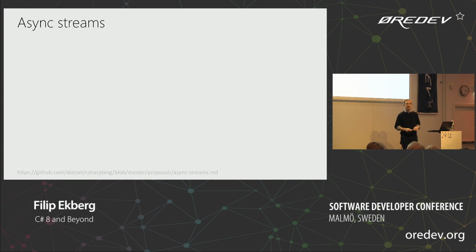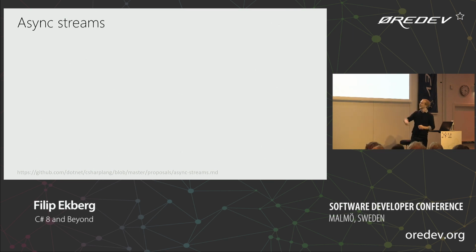Well, we're getting something called async streams. Asynchronous programming and the async APIs have been something that a lot of people started using lately, especially over the last few years. And being able to do asynchronous streams is really powerful. You'll see here at the bottom of all my slides, I'll publish these later on, I've linked to all the language discussions on GitHub where they talk about these features. So if you want, you can read more on the examples, or you can participate in the discussions, and you can leave your vote, a thumbs up, if you like it.